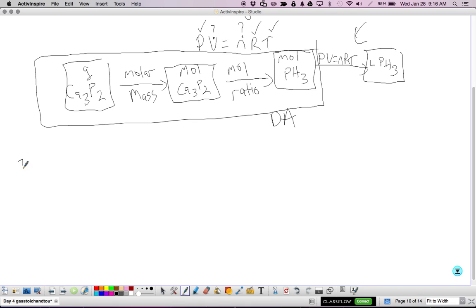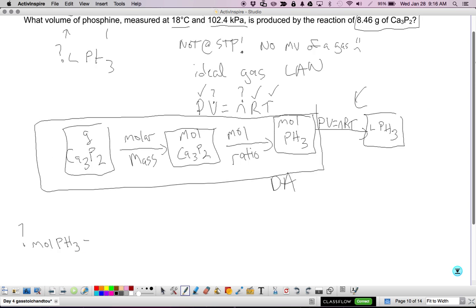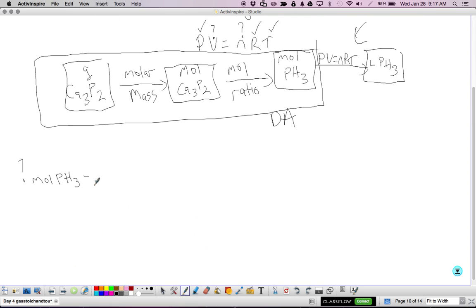So I want question mark moles pH3 equals my given, which is 8.46 grams calcium phosphide.